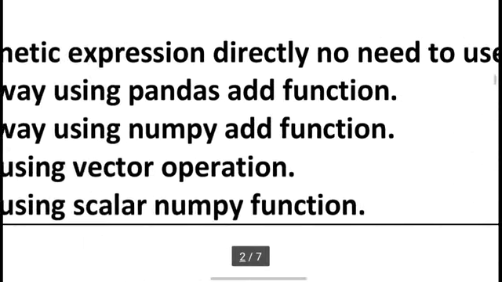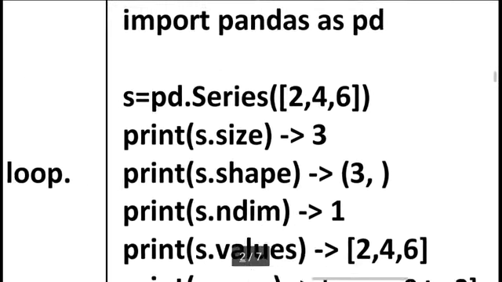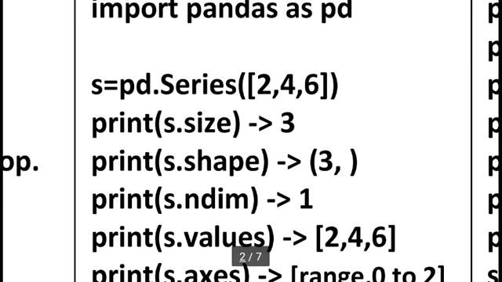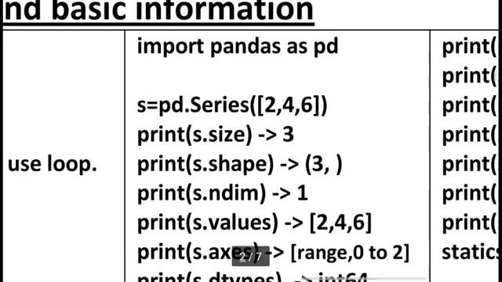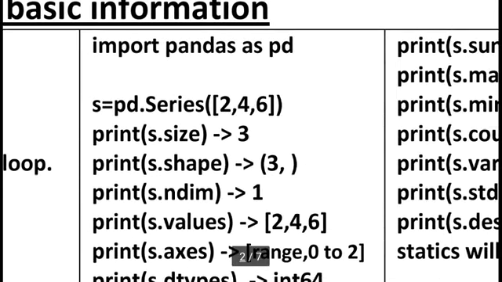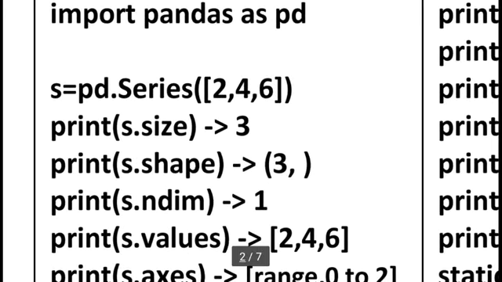Here, the last thing I want to discuss, which we already discussed in our data frame, the same thing I want to revise in the series concept. You can see I am using import pandas as pd, s = pd.Series([2, 4, 6]). This is our list, and the list is converted into a pandas series. Here I am using s.size, which means the total number of elements, 3. Here I am using s.shape. Because there is only one column, the output is 3.